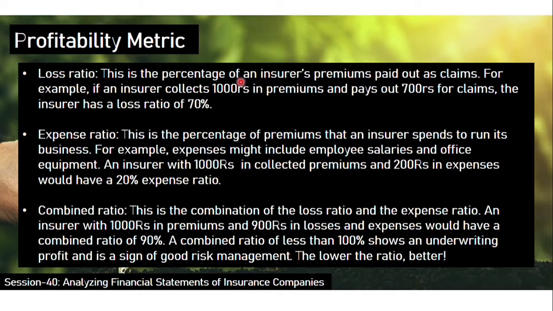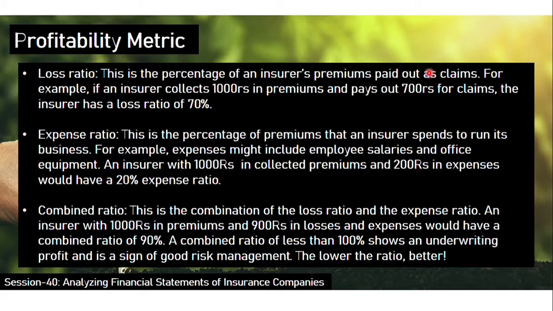The loss ratio is the percentage of an insurer's premium paid out as claims, and the expense ratio is the percentage of premium that an insurer spends to run its business. To take an example, if an insurance company collects 1,000 rupees in premium and pays out 700 rupees for claims, then the insurer has a loss ratio of 70%.